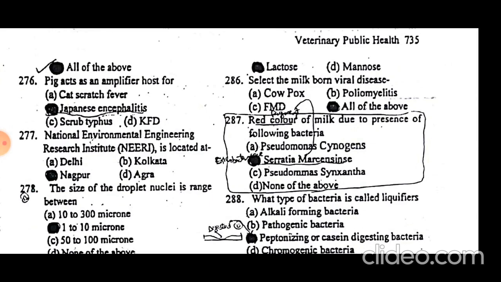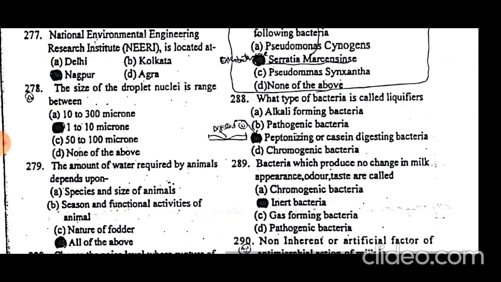Red color of milk is due to the presence of Serratia marcescens. Serratia marcescens imparts red color to the milk. What type of bacteria are called liquefiers? Peptonizing or casein digesting bacteria.